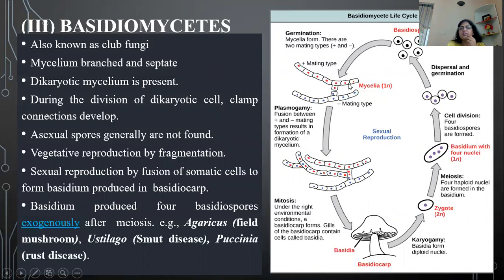As here are the 2 mycelia, and as they have some variations in their cellular structures, they are simply called plus and minus, positive and negative strains. So 2 mycelia of 2 different strains, one positive and one negative, come closer to each other, and the 2 cells get fused to form a new cell having 2 nuclei.